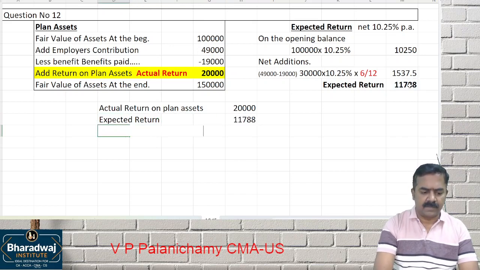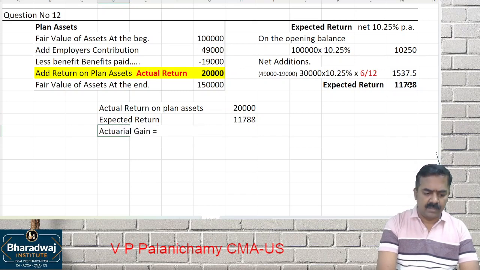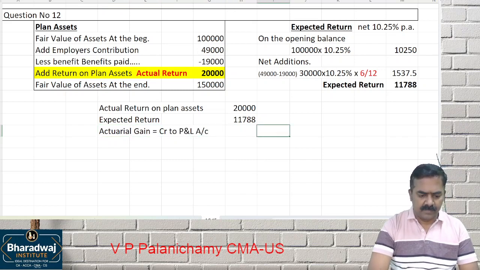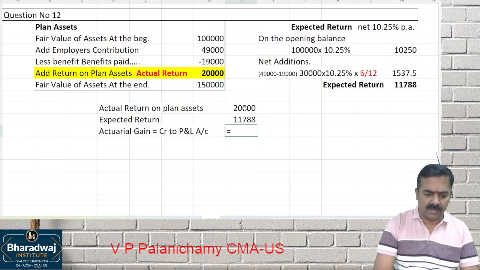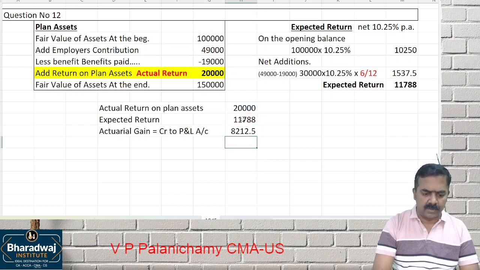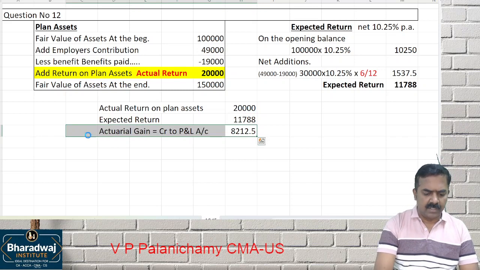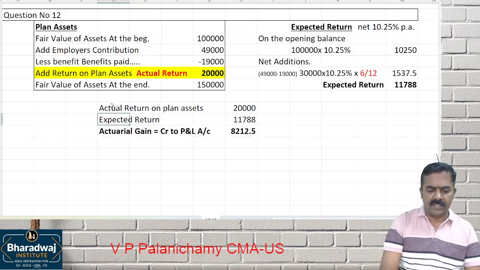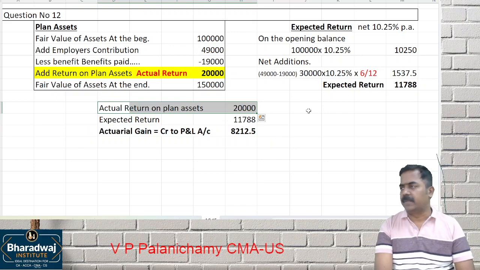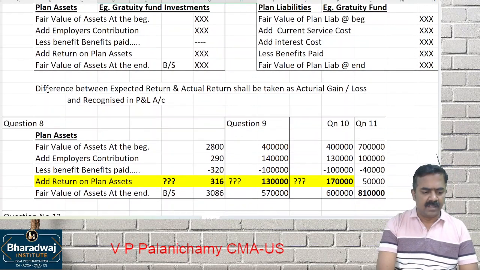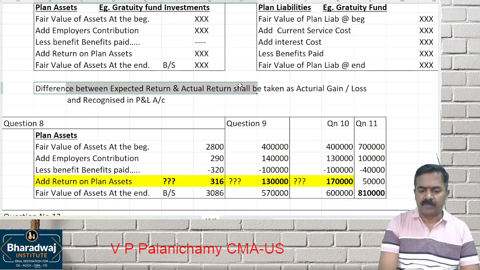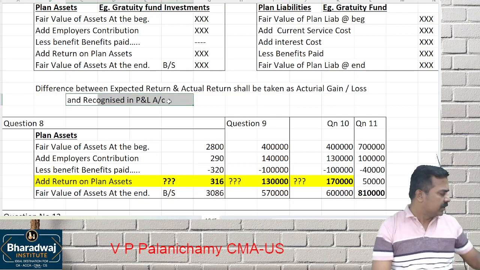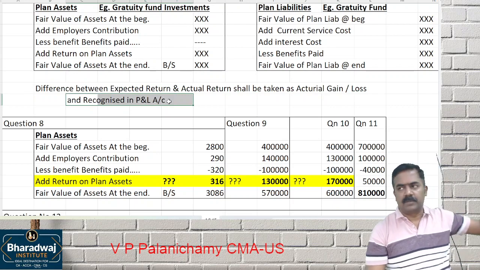Is it a gain or loss? It is called as actuarial gain to be credited to which account? P&L account. That is what I told you as actuarial gain or loss. Expected return and actual return may not match and will not match. Actual returns are more than expected returns. It will be taken as what? Actuarial gain or loss. So difference between expected return and actual return shall be taken as what? Actuarial gain or loss and recognized in which account? P&L account.